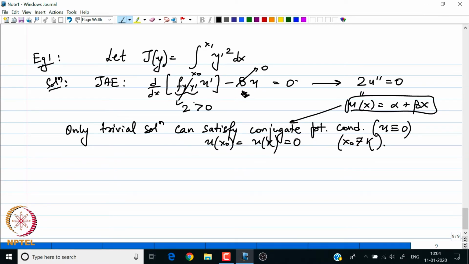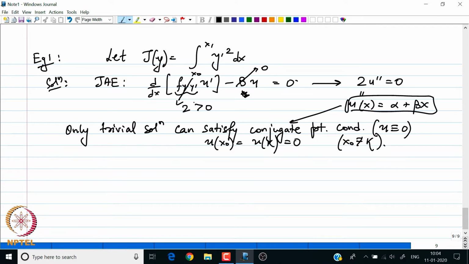So in this functional the strengthened Legendre condition is also satisfied. The integrand of the functional is a smooth function of y prime, and also the Jacobi accessory equation tells us that there are no conjugate points. The conclusion is that the second variation is positive definite.